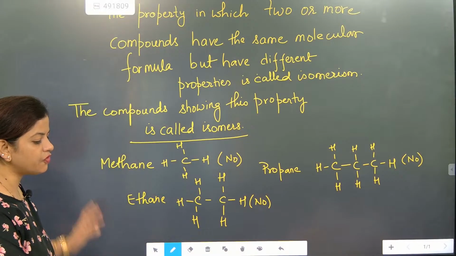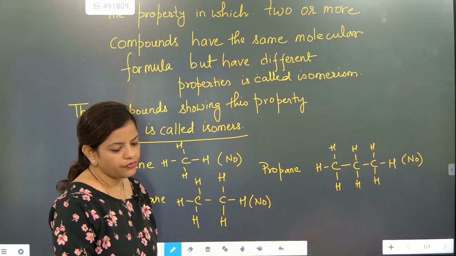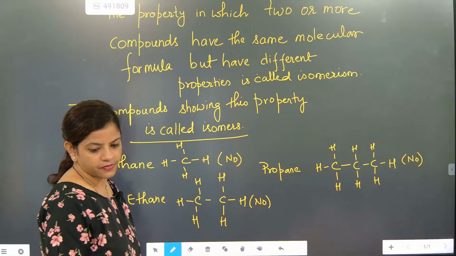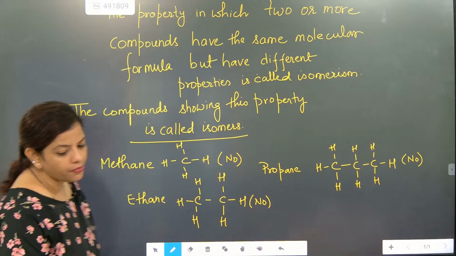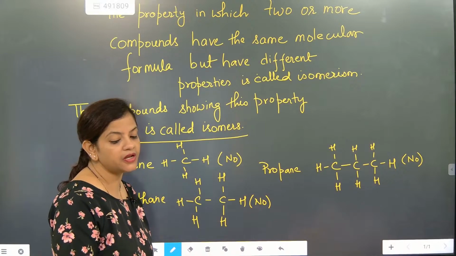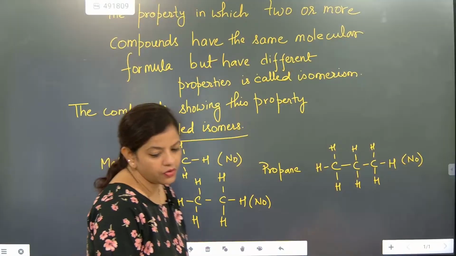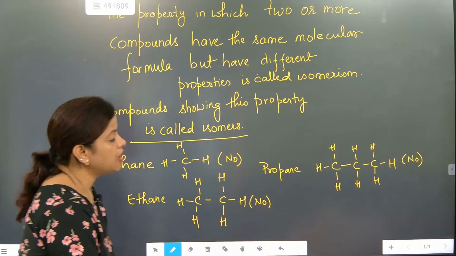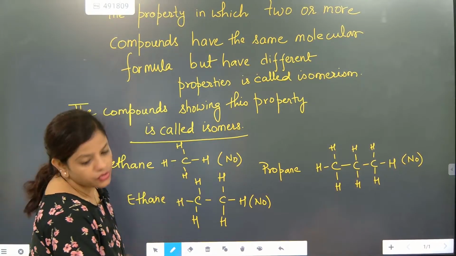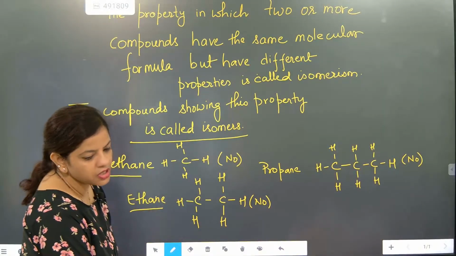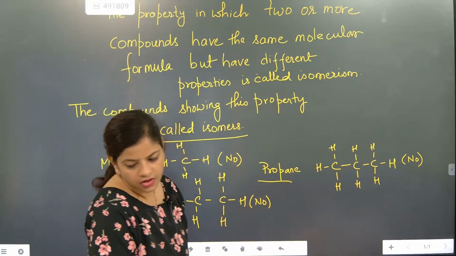So we are starting from butane, four carbon atoms. Methane, ethane, propane, butane, pentane, hexane, heptane, octane, nonane, decane, undecane, dodecane, tridecane, like that it goes. But first, methane does not have any isomers. Ethane does not have any isomers. Propane does not have any.